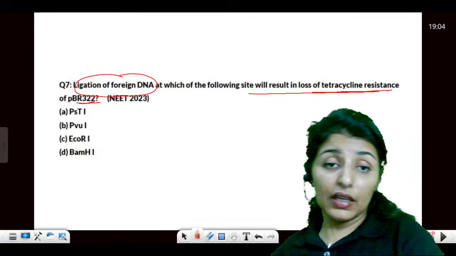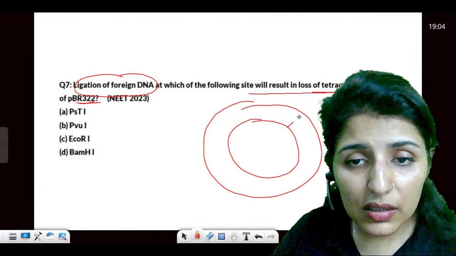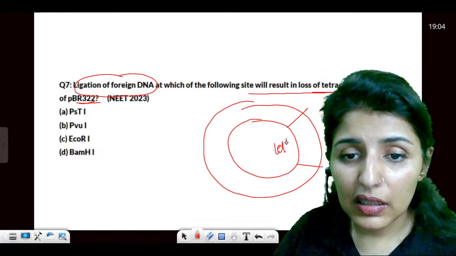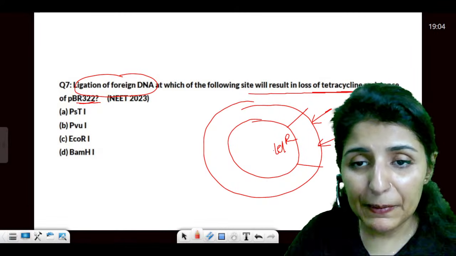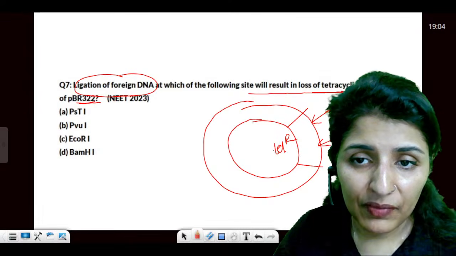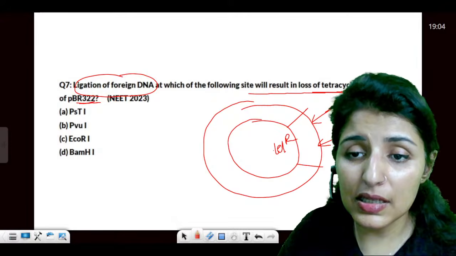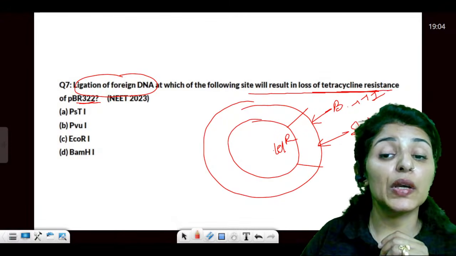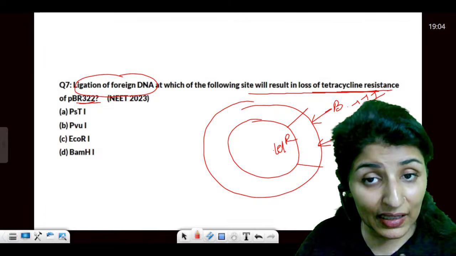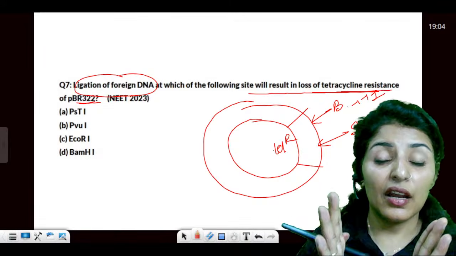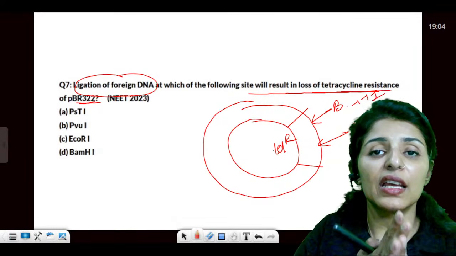Okay. Now see, if you want to insert a foreign gene in tetR, what are the two possible locations to cut it? That is by using BamHI and SalI. So another one is SalI. These are the two endonucleases we can use to cut the tetR. Ligation means cutting, ligating it and inserting a foreign gene. And whenever we insert a foreign gene, the property of the original gene is dissolved.